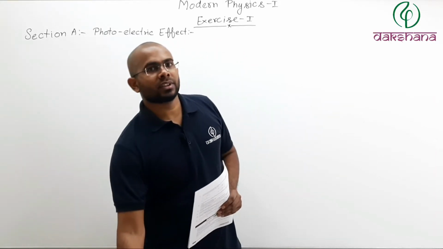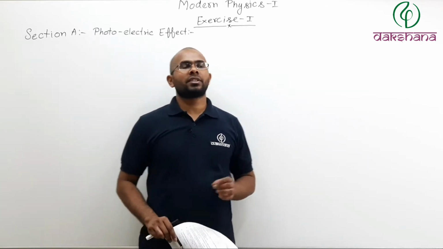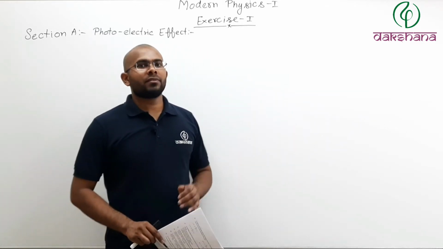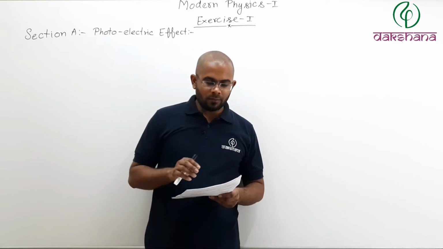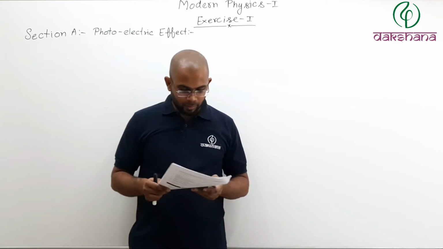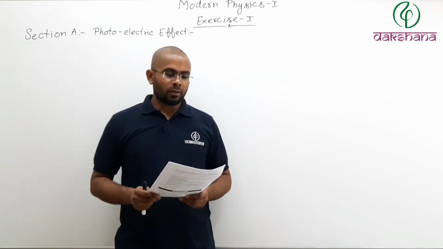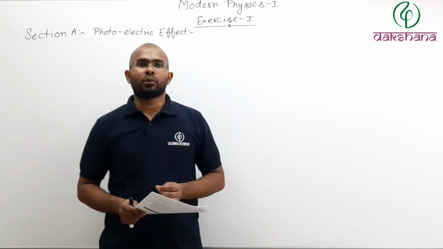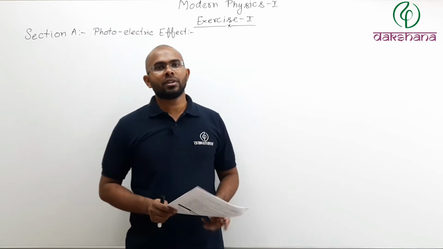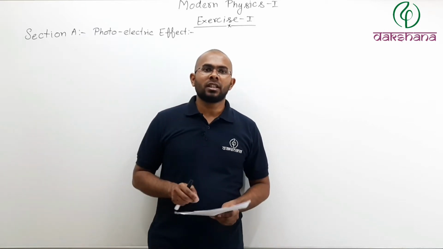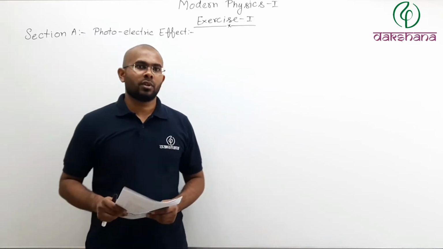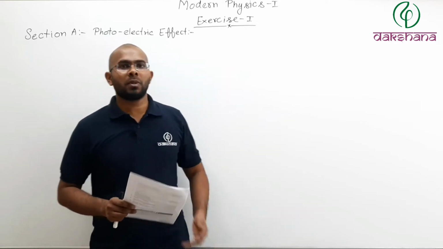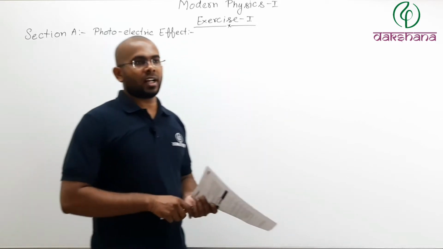Today we are going to discuss problems from modern physics 1. In this video, there will be problems from photoelectric effect and de Broglie wave. Now, in the homework you have got exercise 1 and exercise 2. So there will be two videos, one for exercise 1 and another for exercise 2. So this will be your exercise 1 problems. So section 1, let's start.